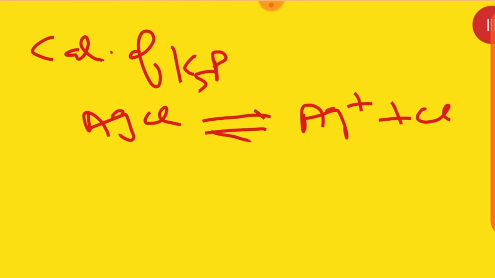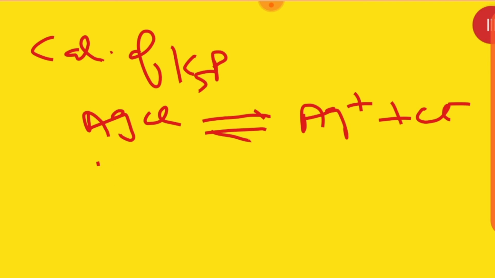Then another very important point is the calculation of KSP. How to calculate KSP? We have to do it one by one. Whenever we talk about calculating KSP, or the relation between solubility product and solubility, let it be AgCl, which gives Ag positive and Cl negative.